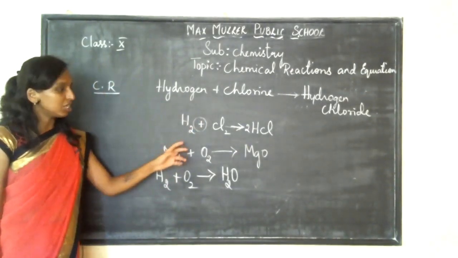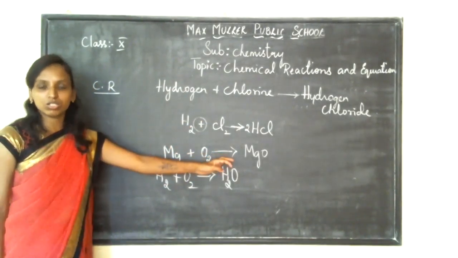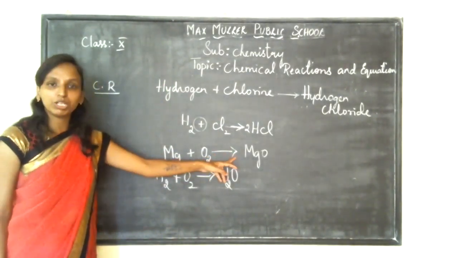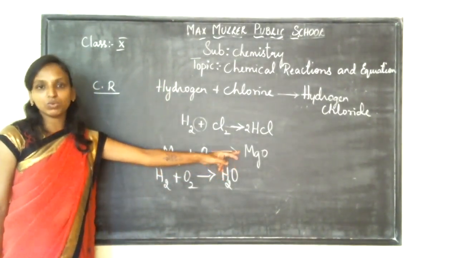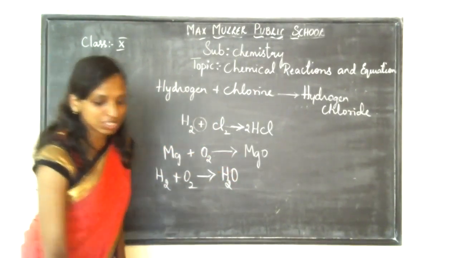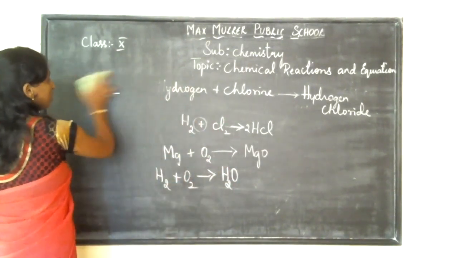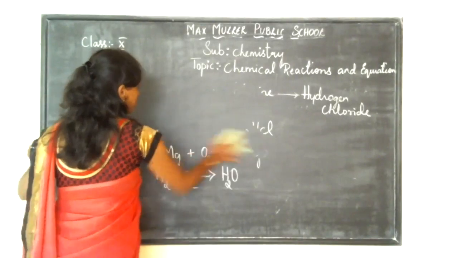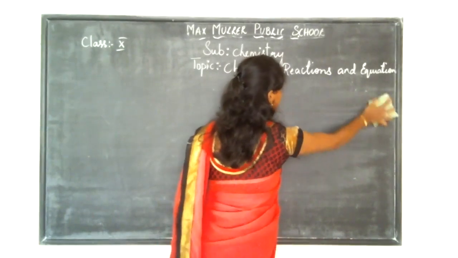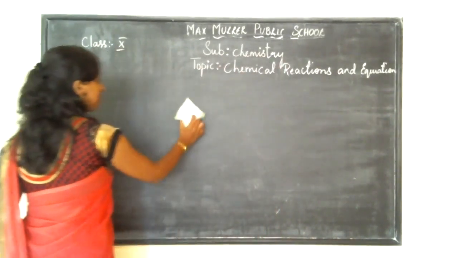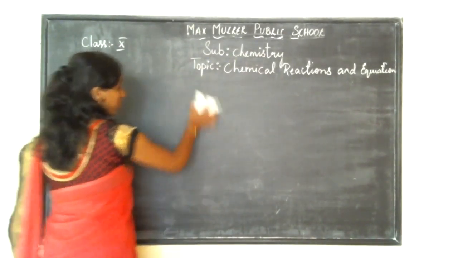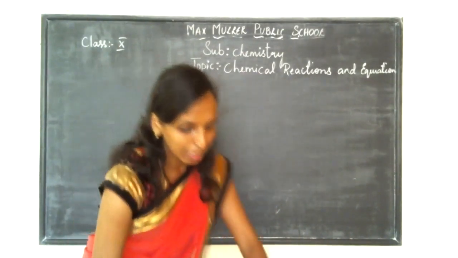So while writing a chemical equation, a plus sign and an arrow mark should be there. Where should the head of the arrow mark be? It will be towards your product side. Whatever newly formed substance there is, that will be your product. Okay. Now the next thing: many chemical equations are there. I'll give you a few, and a few more for your assignment. Practice how to write the chemical equation by yourself. I already wrote 3 equations for you. I may write 3 more.